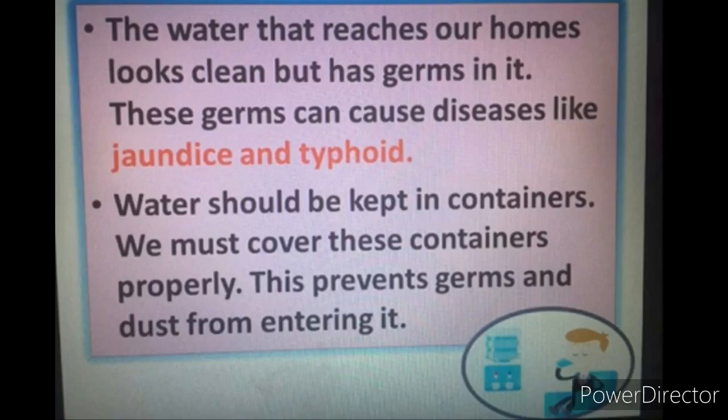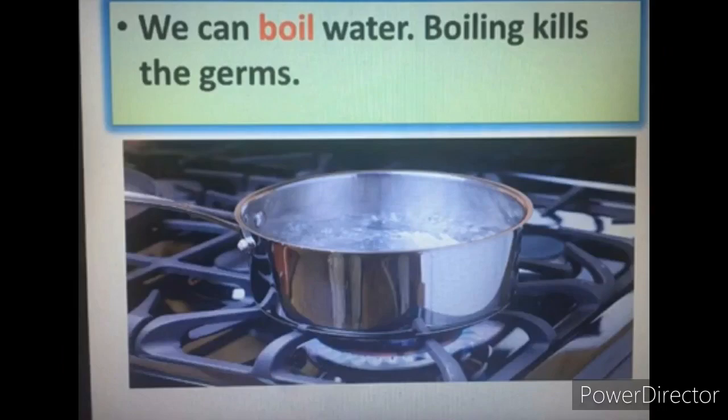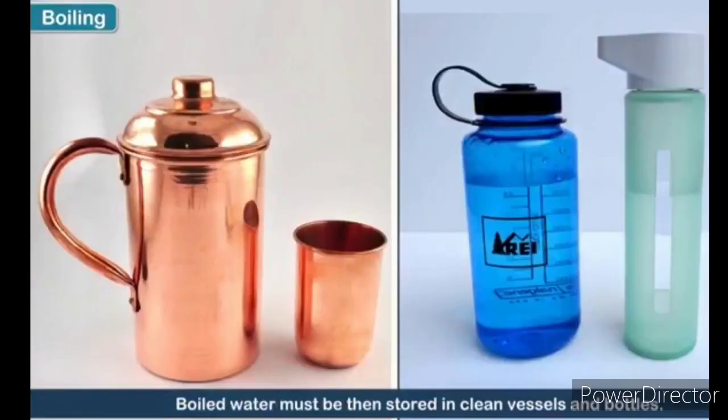So we must boil water, the simplest way of making water germ free. This kills the germs in water. Boiled water must then be stored in clean vessels and bottles. So after boiling the water, we can store it in clean vessels and containers.